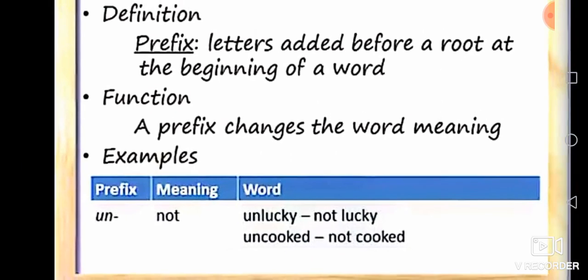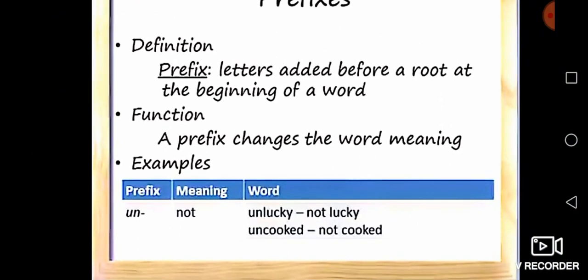Did you understand? Next word, same example, uncooked. Un means not. Uncooked means not cooked. Unlucky means not lucky.